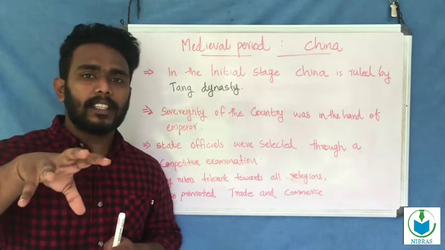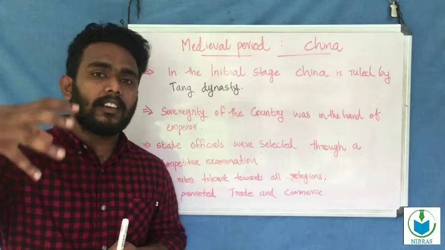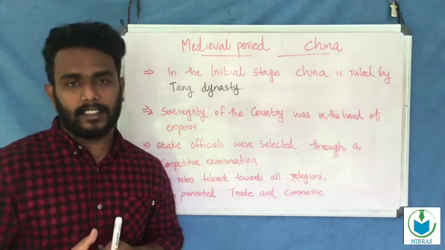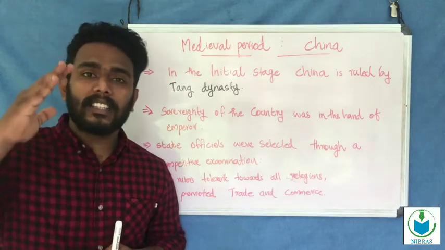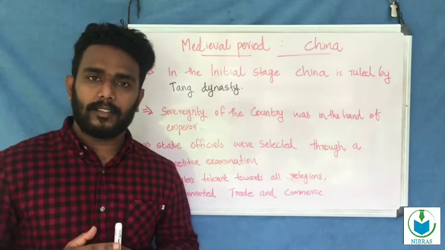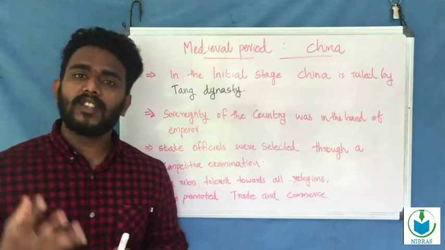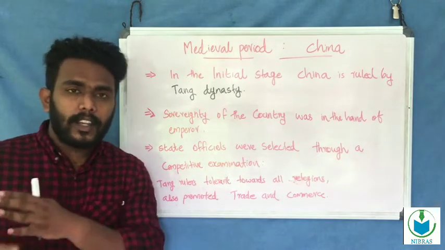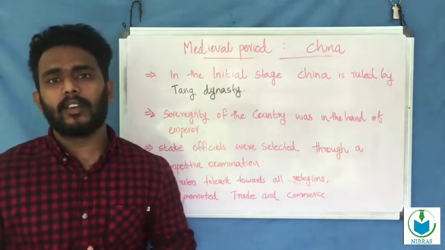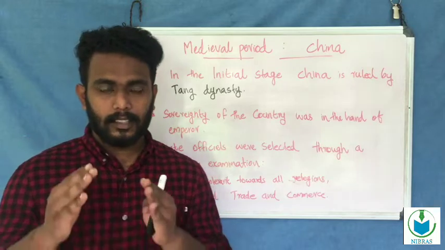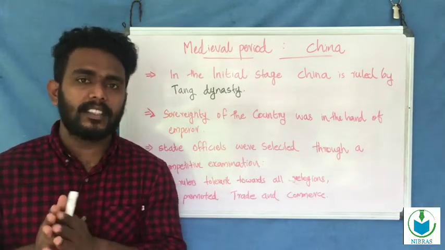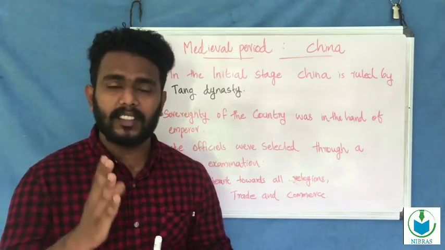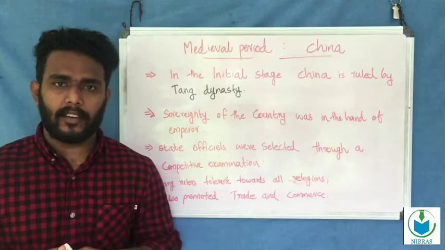So the emperors conducted competitive exams to select the best officers based on their educational quality and excellence in education. The main feature of medieval period China was that state officials were selected on the basis of competitive examination.